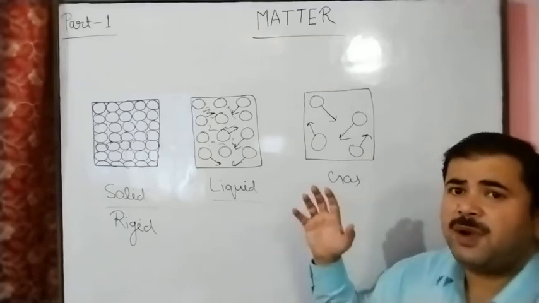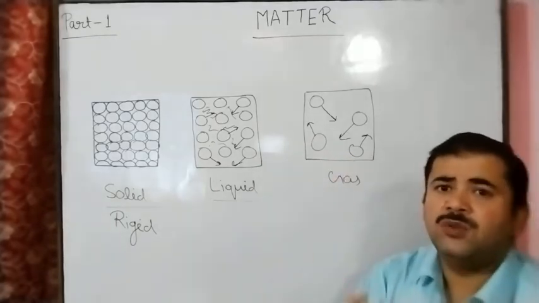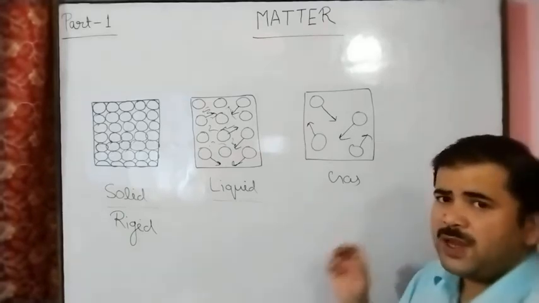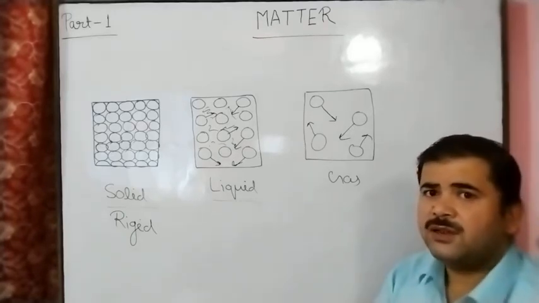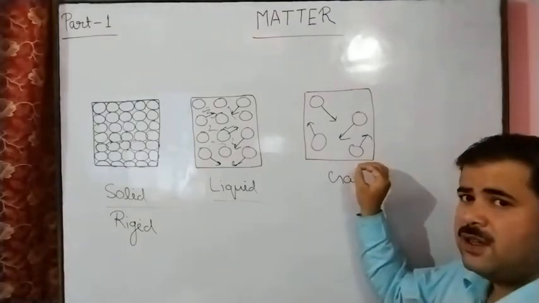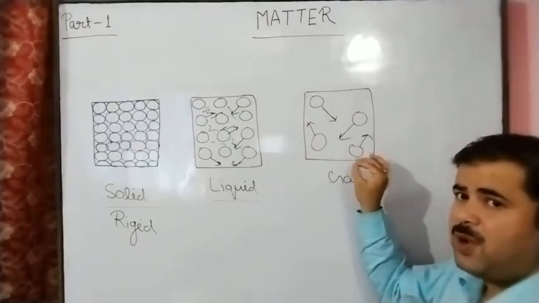So gases have no fixed shape, size, volume, but gases have a fixed mass.